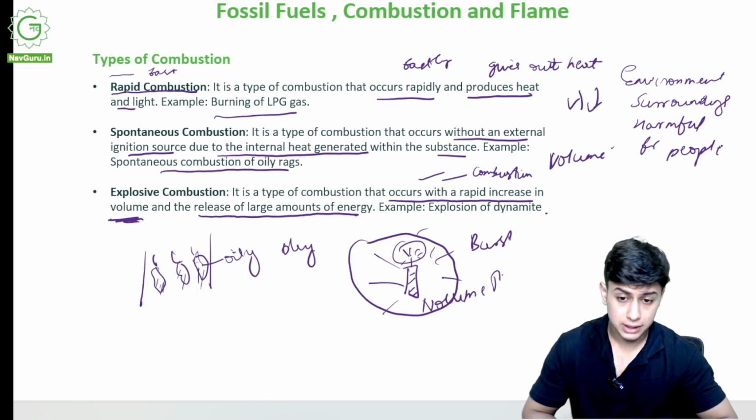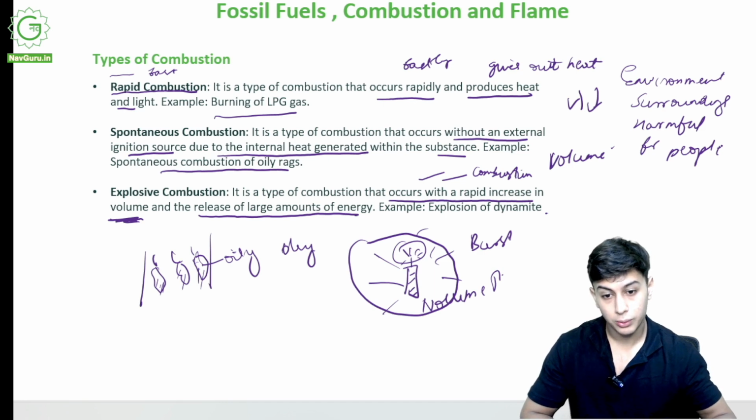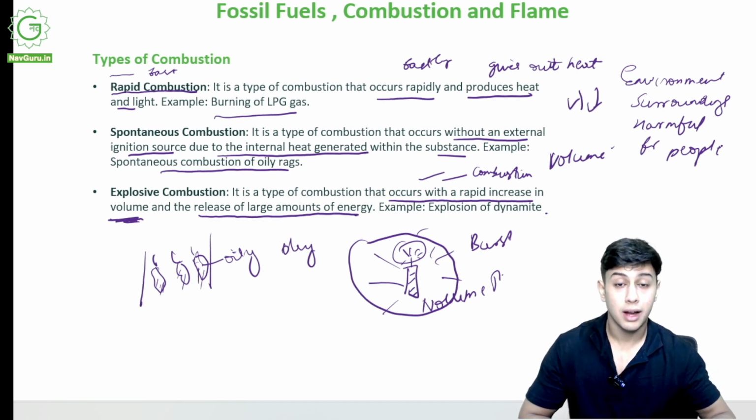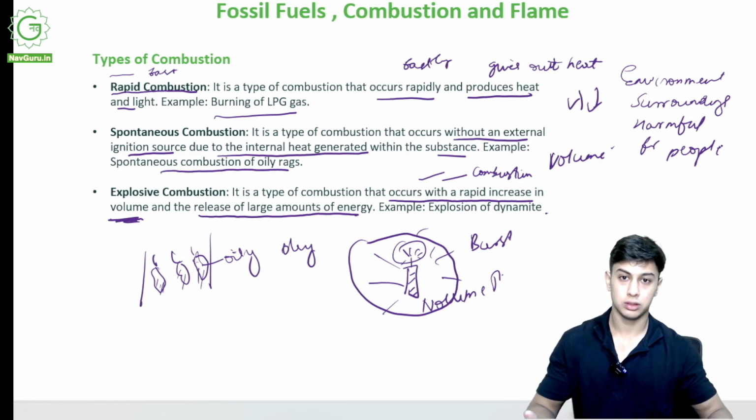Because if it catches fire, it will release a lot of energy and can harm a lot of people. So in metros and in various public places, they have a lot of checking, so that there is no explosive. Explosives can harm people. It is combustion, but at a very rapid pace and at a very high volume, at a very big level, at a very big area.